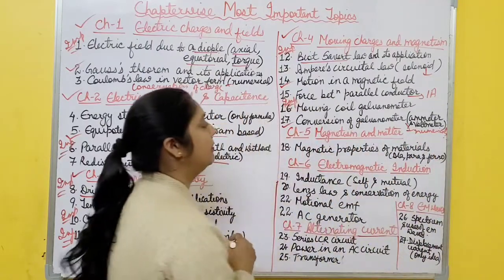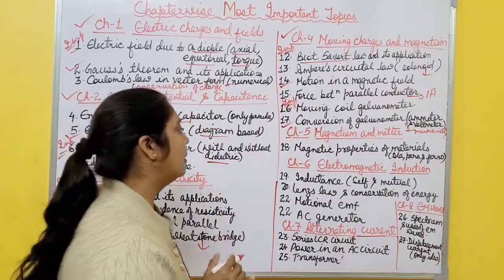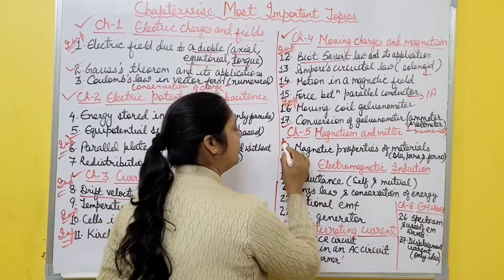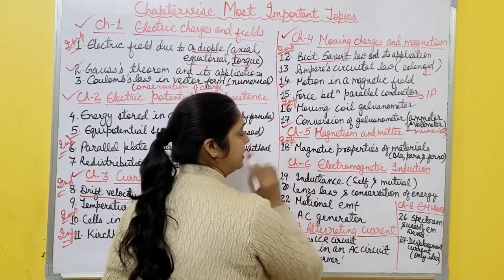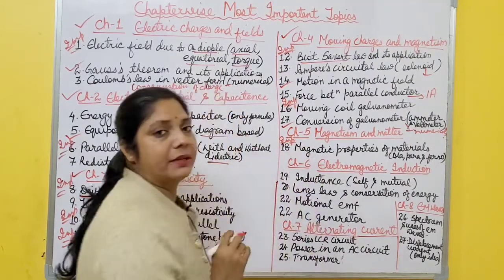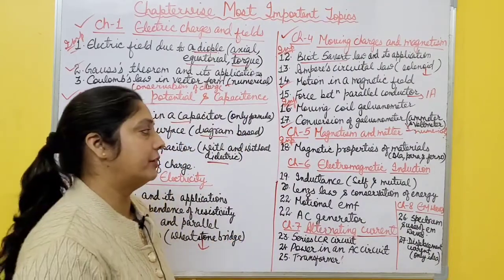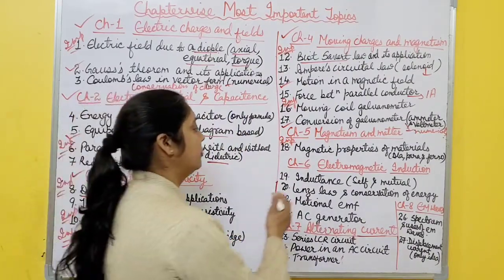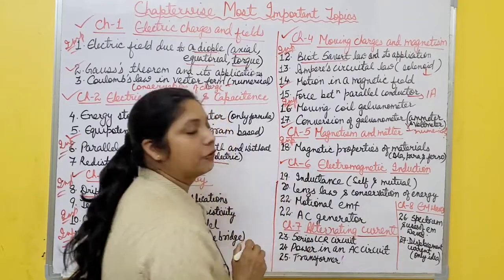Then chapter 5, magnetism and matter. It's a very, very small chapter. Only one topic is important, which is included this year, that is magnetic properties of materials. Dia, para and ferro: what are the different magnetic properties? Just revise it.